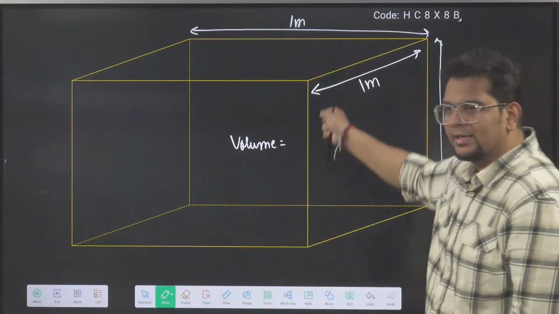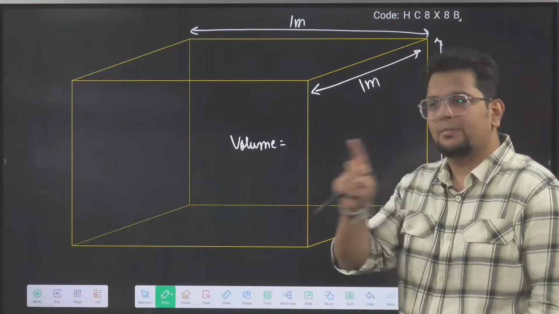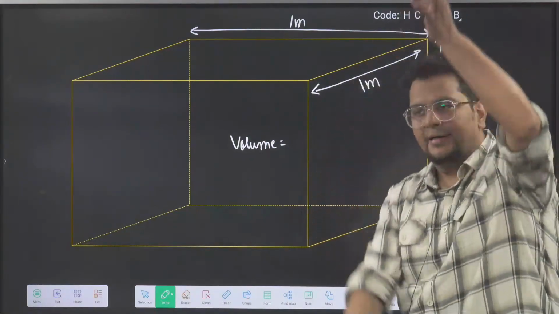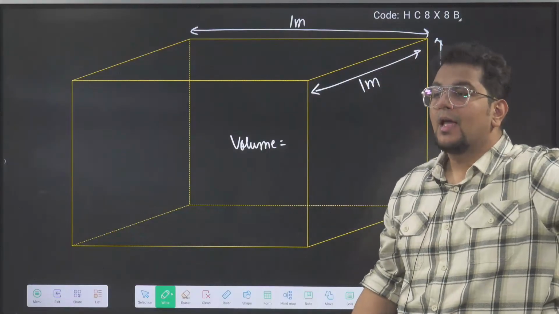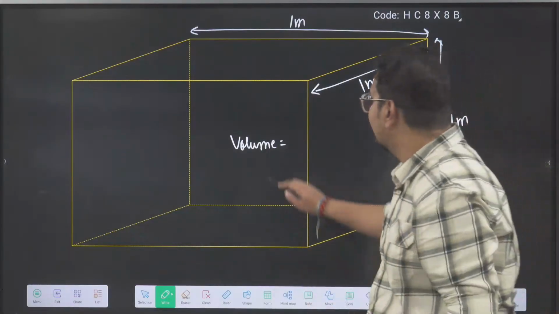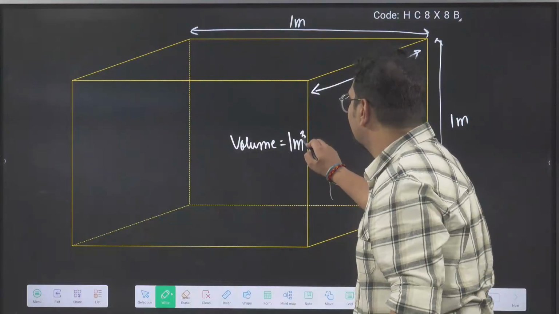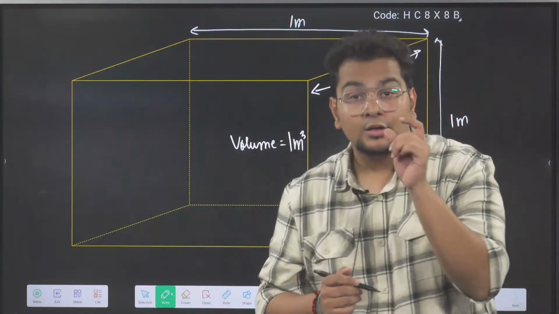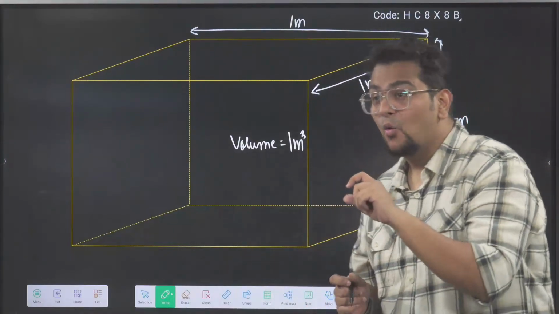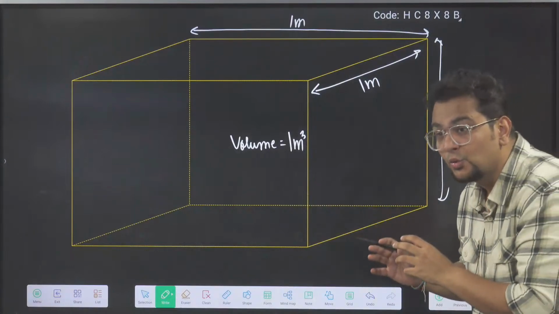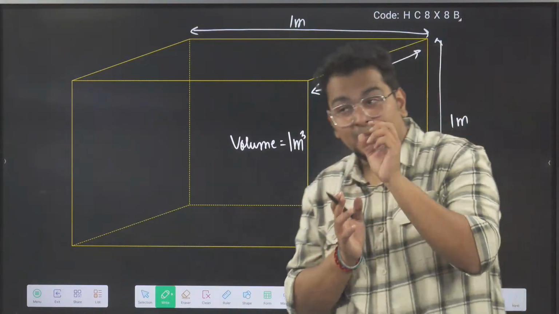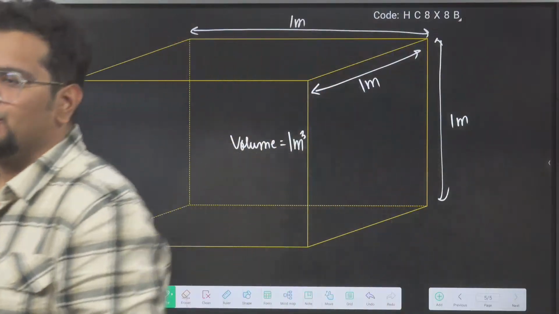Imagine a box of negligible thickness: 1 meter, 1 meter, 1 meter. Height 1 meter, length 1 meter, breadth 1 meter. How much will be the volume inside that? Sir, that is called 1 meter cube, a cube of side 1 meter. This meter cube is the SI unit of volume.